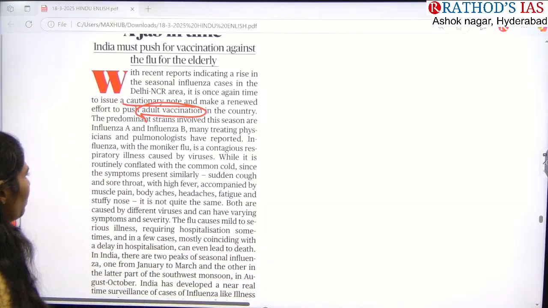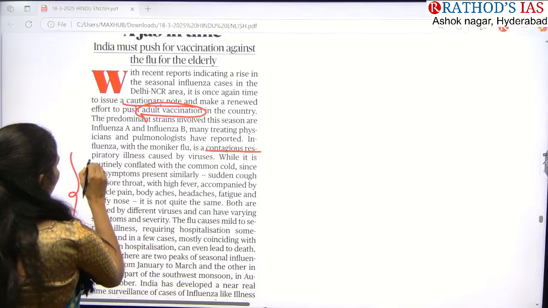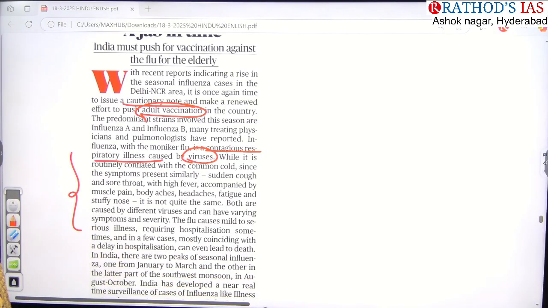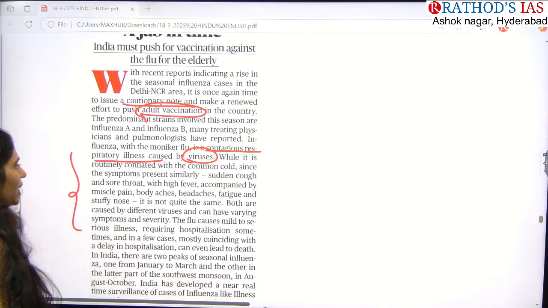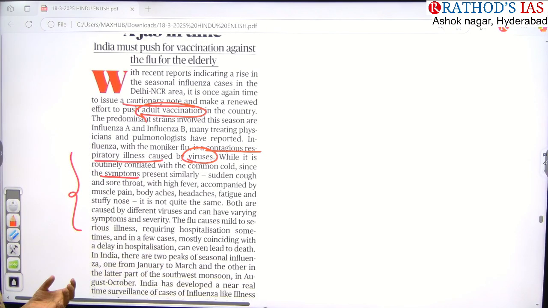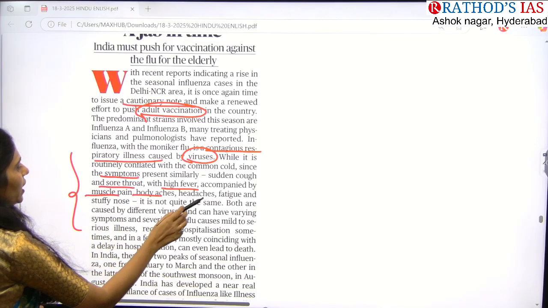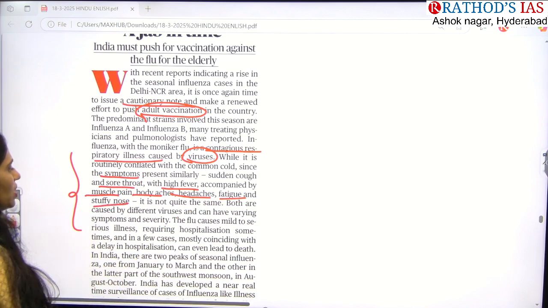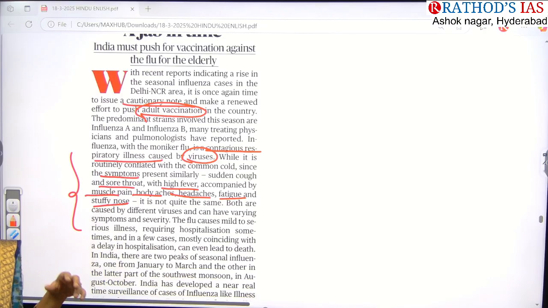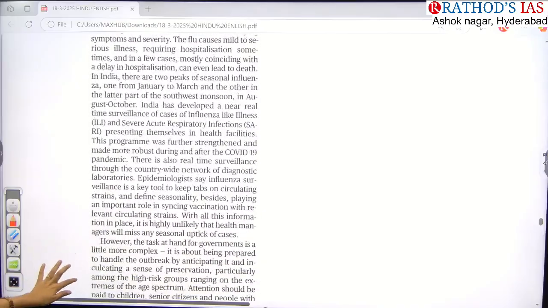And some important points you have to see: it is a contagious respiratory illness caused by a virus. It is not caused by bacteria, it is caused by a virus. You have to remember this. And next, what are the signs and symptoms? Sudden cough, sore throat, high fever, body pains, body aches, headaches, fatigue, and stuffy nose. So these are some important signs and symptoms of this flu. That is what you have to remember, nothing more than that.